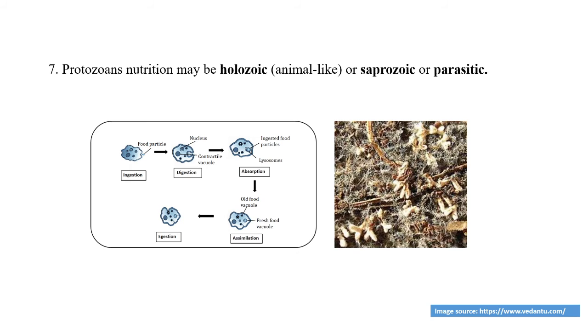Some protozoan animals like paramecium show such holozoic nutrition, while some protozoan animals show a saprozoic or parasitic mode of life. Saprozoic means they grow on dead and decaying matter, while parasitic means they live or survive on the body of a host or in the body of a host and obtain their food. So in this way, nutrition in protozoans is either holozoic, saprozoic, or parasitic type.